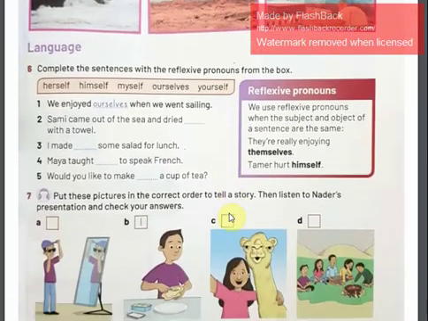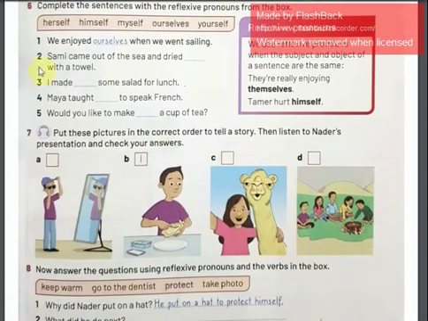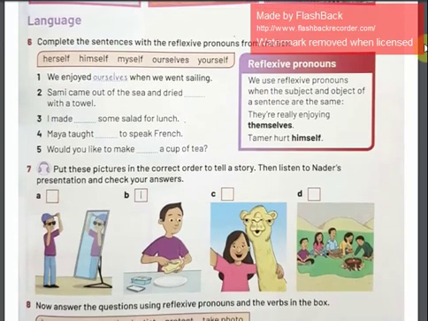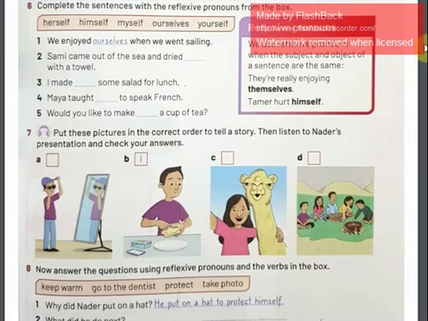Now let's move to exercise 6, which is in language. Here we're trying to help you to understand the reflexive pronouns. And by reflexive pronouns, I mean we use these pronouns when the subject and the object of the same sentence are the same, like they are really enjoying themselves.